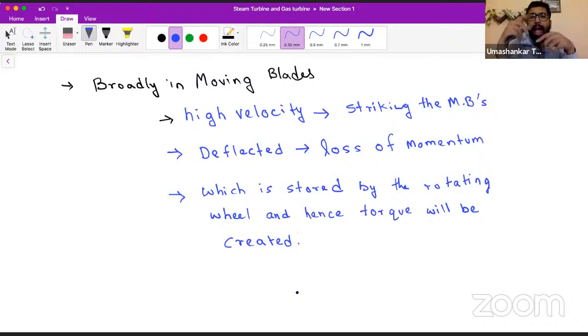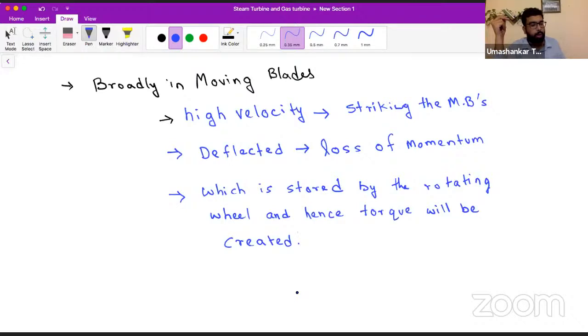This is a rotational system, an angular system, so we are talking about angular momentum. Due to this loss of momentum, the angular momentum will be conserved, and hence the torque will be created. And this torque will be further transmitted to the generator, where we are going to create the electricity.